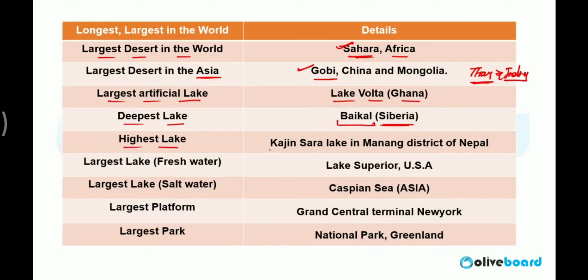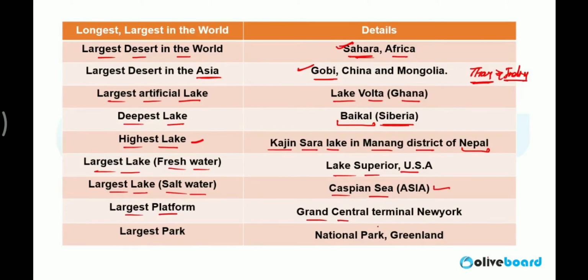Highest lake, Kejin Sara Lake, Manang district of Nepal. The highest lake means the lake which is situated on a very high area compared to sea level. Largest freshwater lake in the world, Lake Superior, USA. Largest lake in the world, salty water, Caspian Sea. It is also situated in Asia.